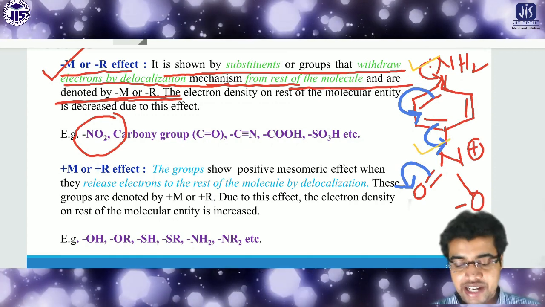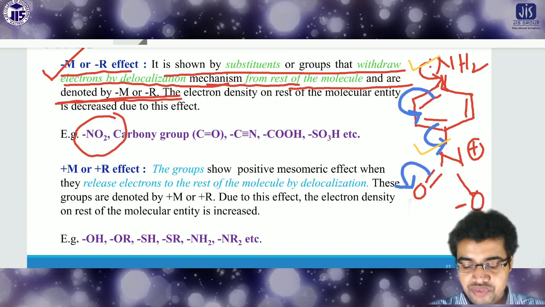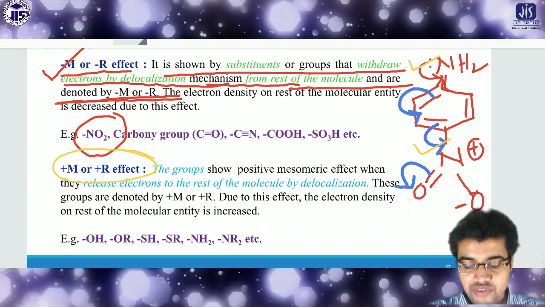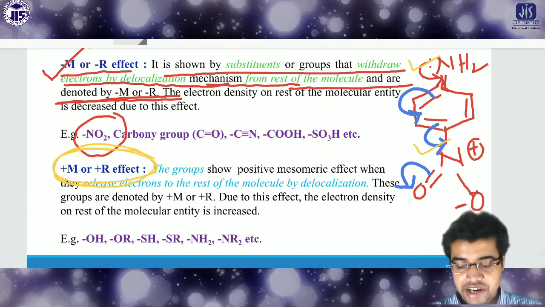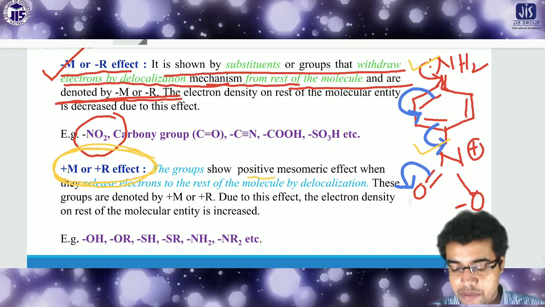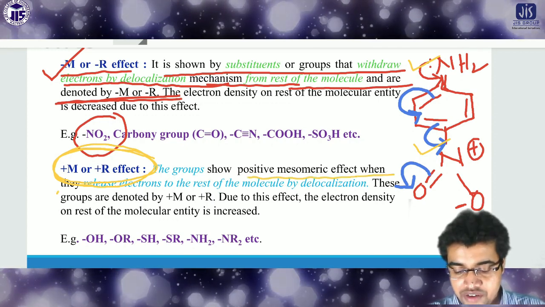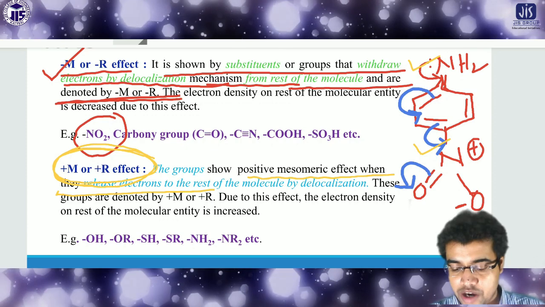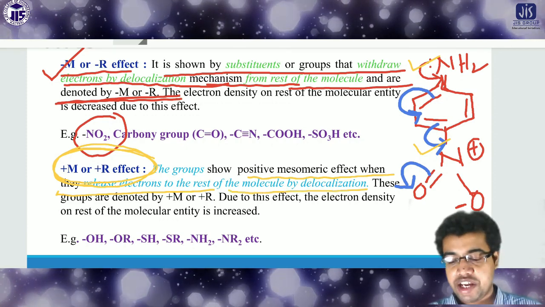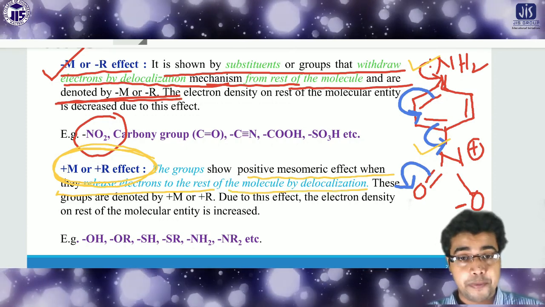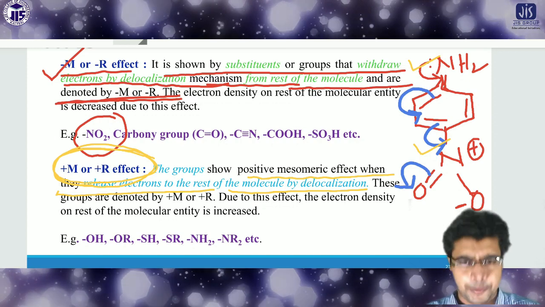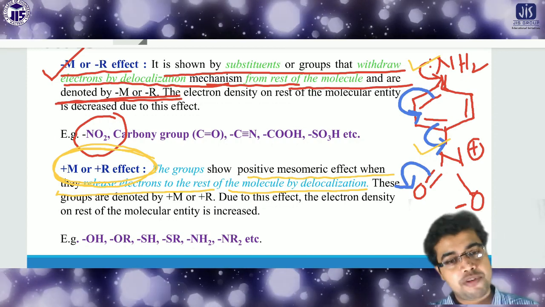So there are two different cases. NH2 has the plus M or plus R effect. Plus M or plus R effect means these groups show a positive mesomeric effect when they release electrons to the rest of the molecule. That means NH2 supplies electron density to the benzene ring. It is applicable for alcohol also.